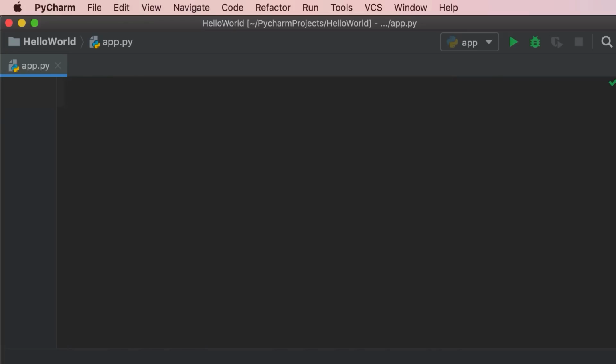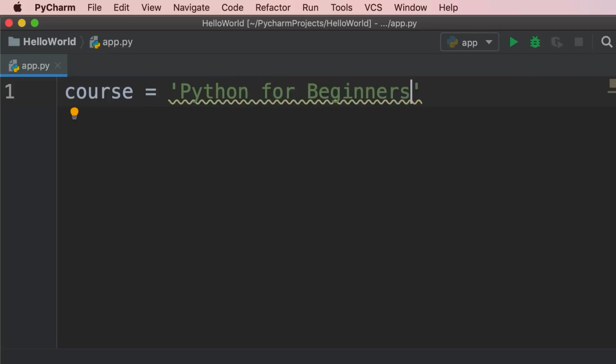In this tutorial, I'm going to show you a bunch of cool things you can do with strings in Python. So let's start by declaring a variable called course and set it to "Python for beginners". Now this string that we have over here is technically an object. And an object in Python is like an object in the real world. As a metaphor, think of the remote control of your TV. This remote control is an object and it has a bunch of capabilities. It has a bunch of buttons for turning your TV on, turning it off, changing the volume, and so on.